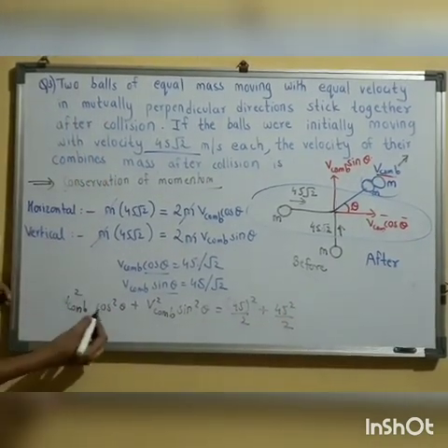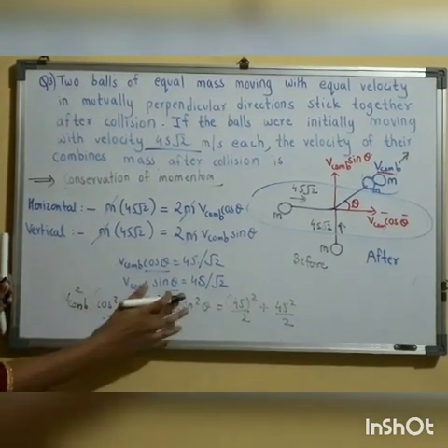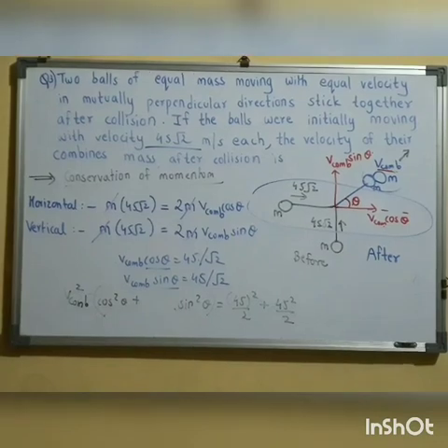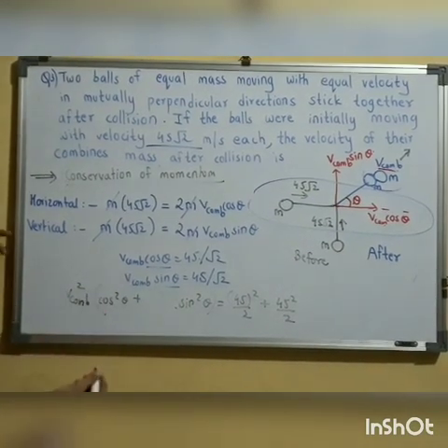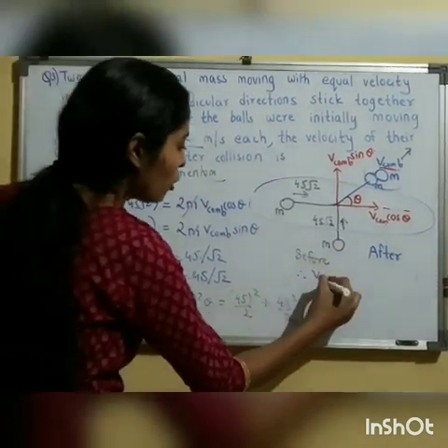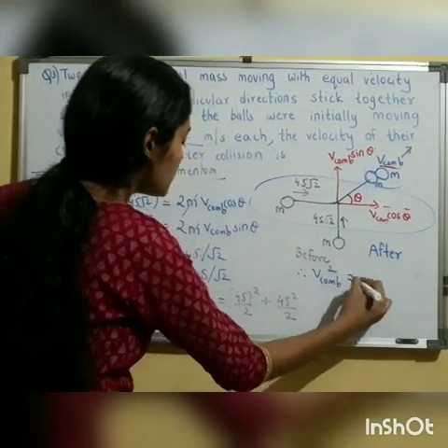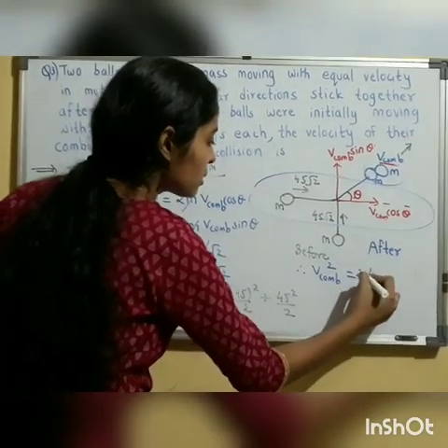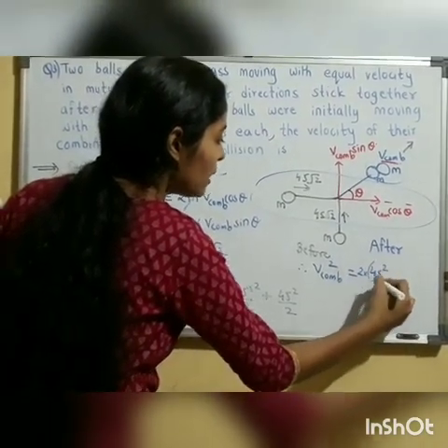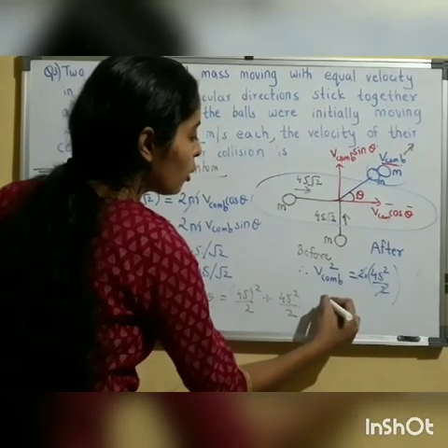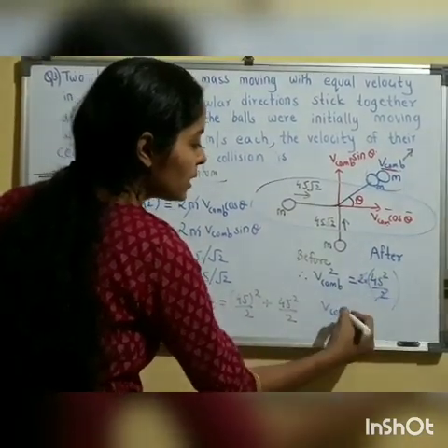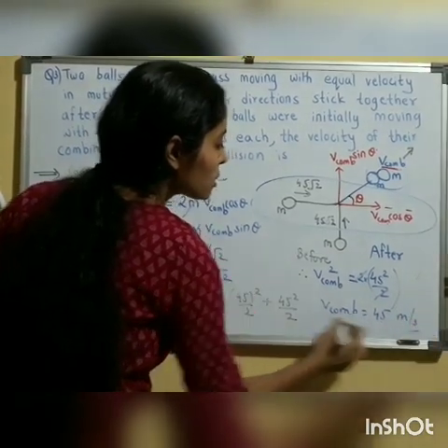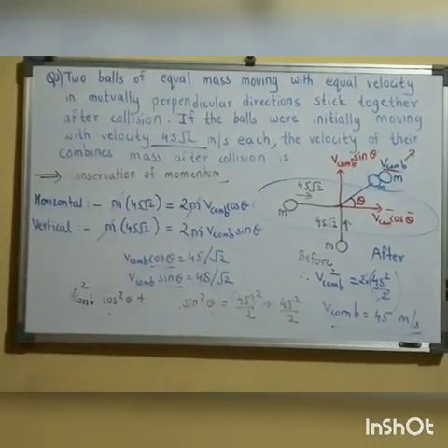If I take V combination square in common, it is cos square theta plus sin square theta, which is 1. Therefore V combination square is equal to 2 times 45 square upon 2. So V combination square is 45 square, therefore V combination will be equal to 45. The combined velocity after collision is 45 meter per second.